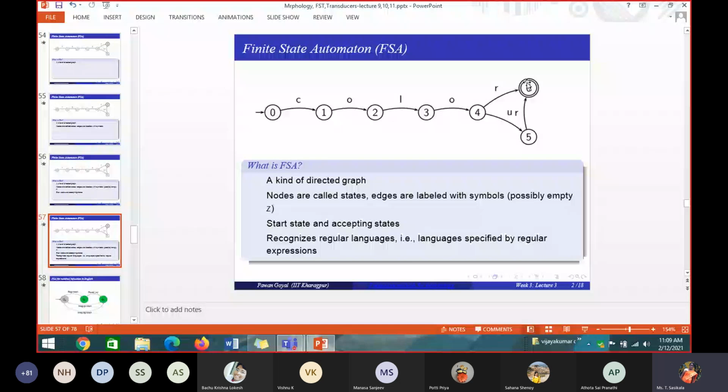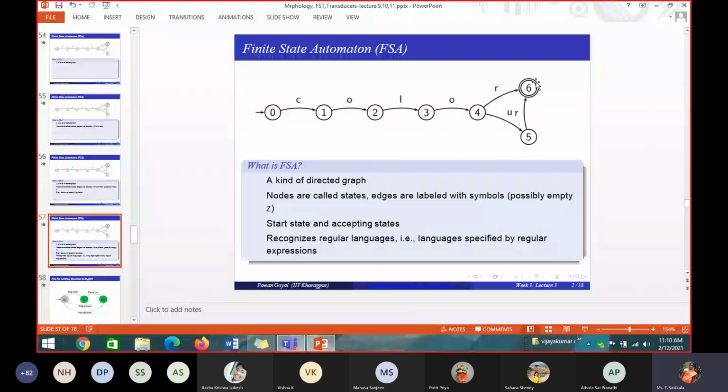What happens if I give the word COLOUR? You can see whether there is still a path existing. For COLOR, we have a path: it starts from the start node and ends with R, the final node 6, going from 0 to 1, 1 to 2, 2 to 3, 3 to 4, 4 to 6.